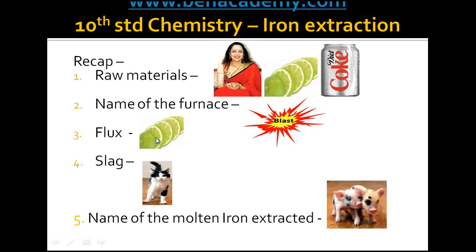So what is the role of limestone? It is used as a flux. And what is the slag formed? That is the impurity formed in this process. So who is collecting the slag? A silly cat is collecting. So that is called calcium silicate. And what's the name of the molten iron extracted in this process? So who is collecting that molten iron? Pig. Therefore it is called pig iron.